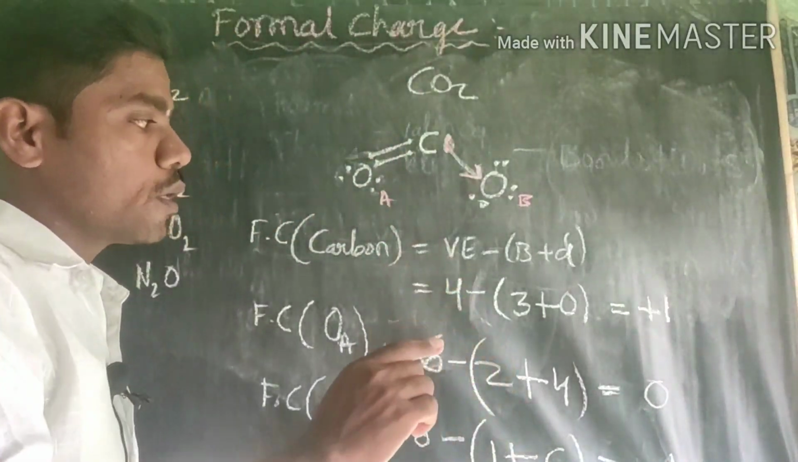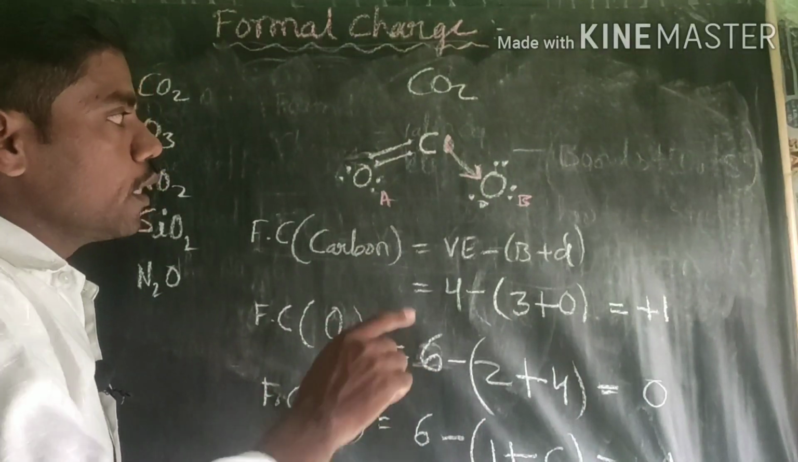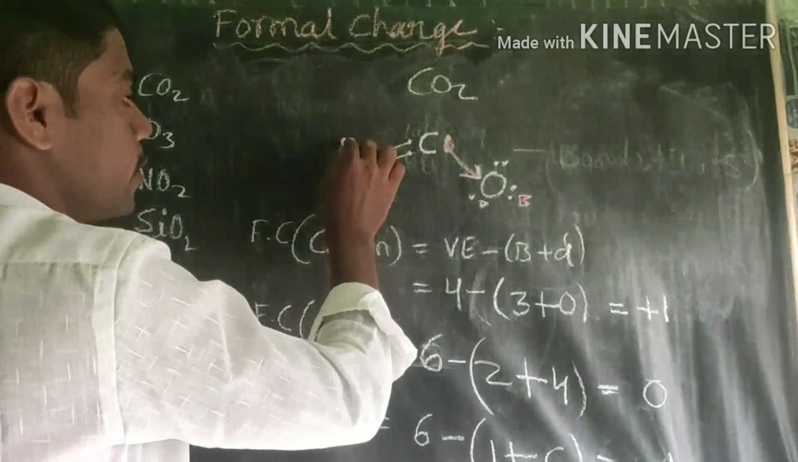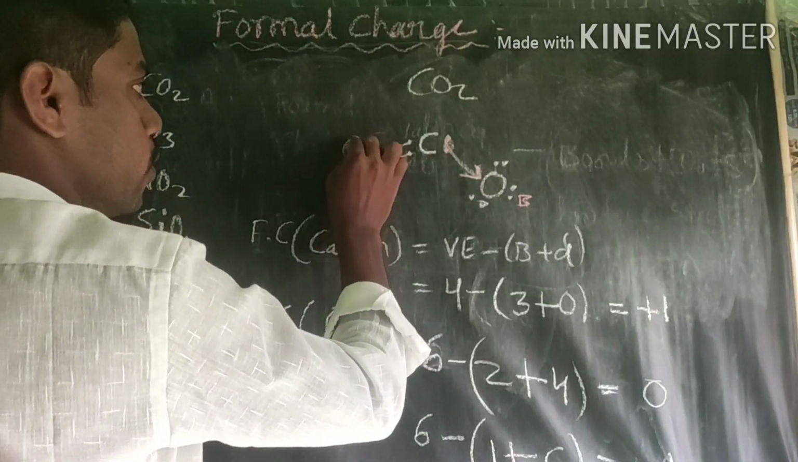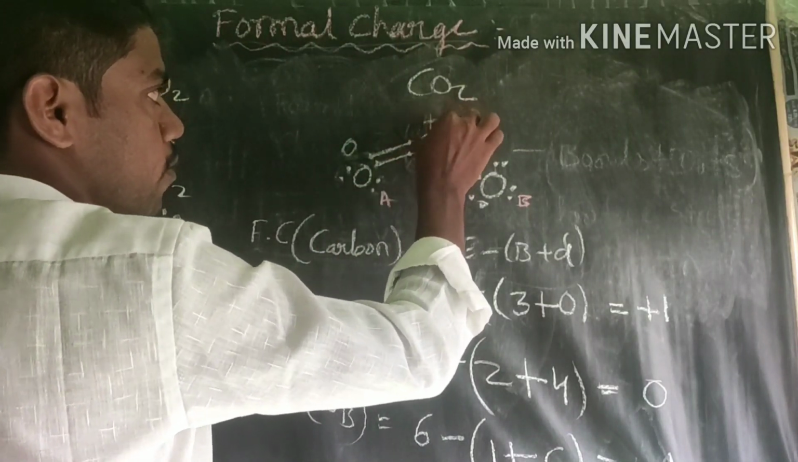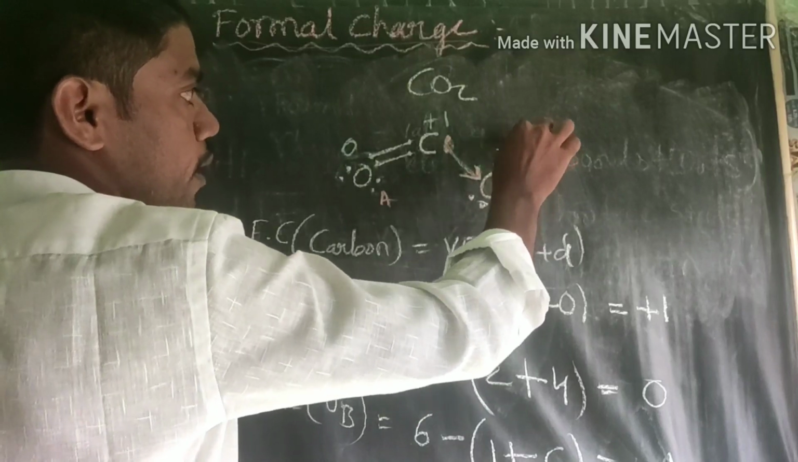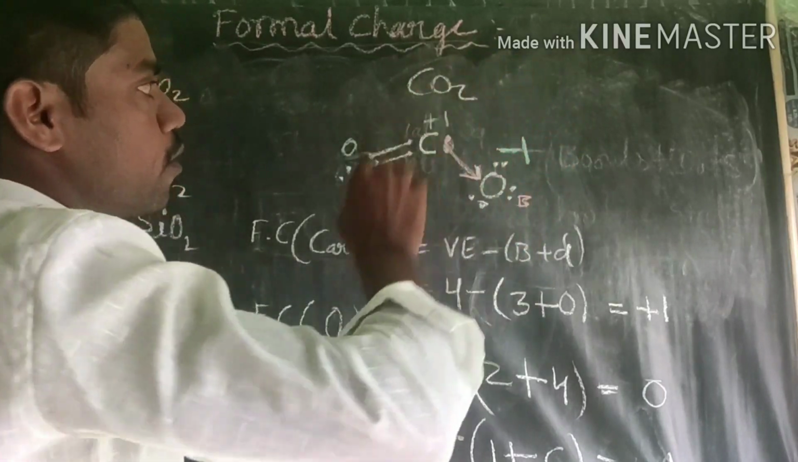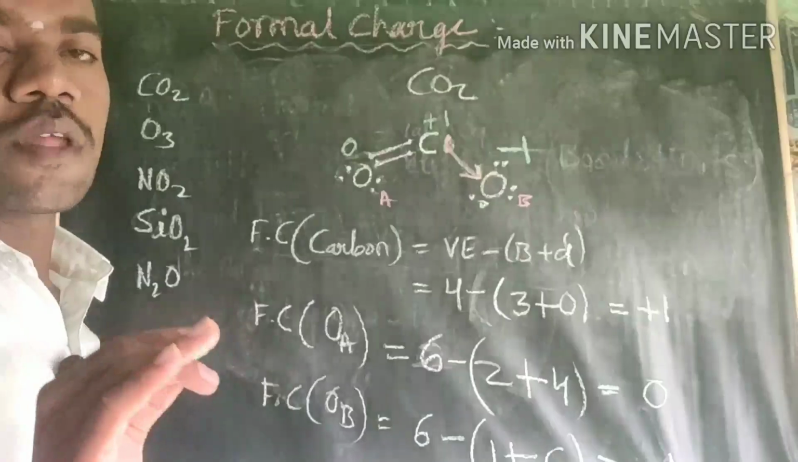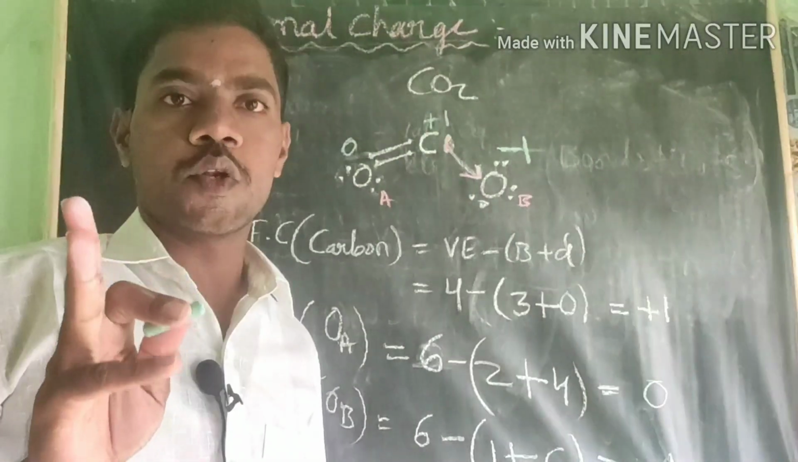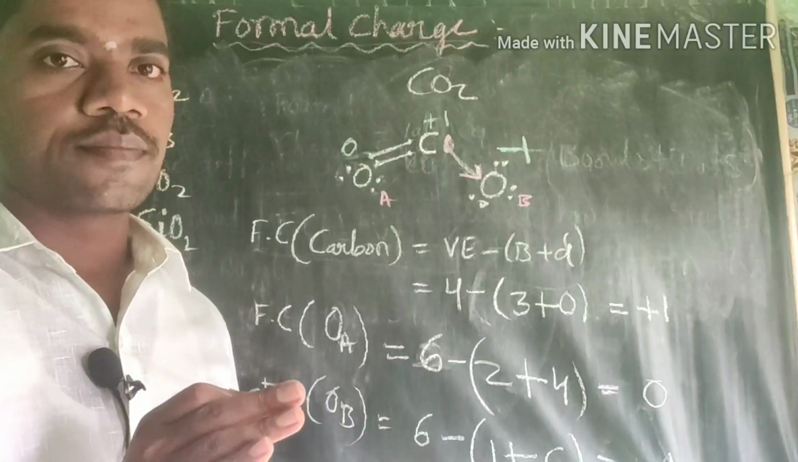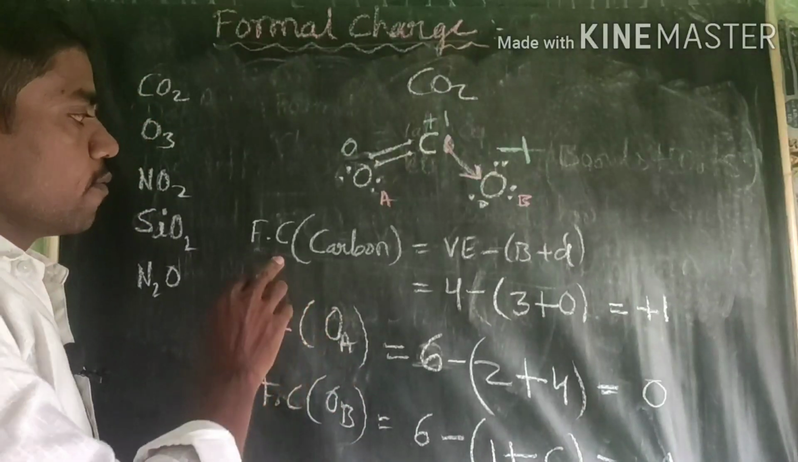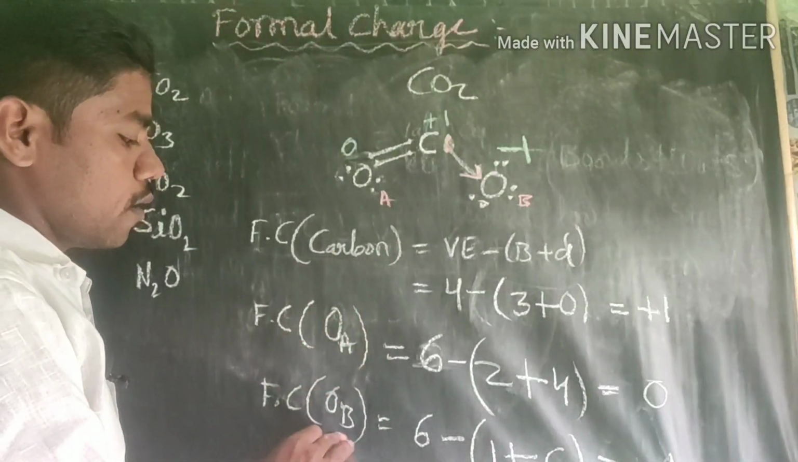Therefore in total, the formal charge on this will be 0, this one plus 1, and this one minus 1. This is what a formal charge calculation is. For a student, they are asking 2 marks. It is very easy to get the calculation. You only see here the formal charge on carbon, oxygen A, oxygen B.